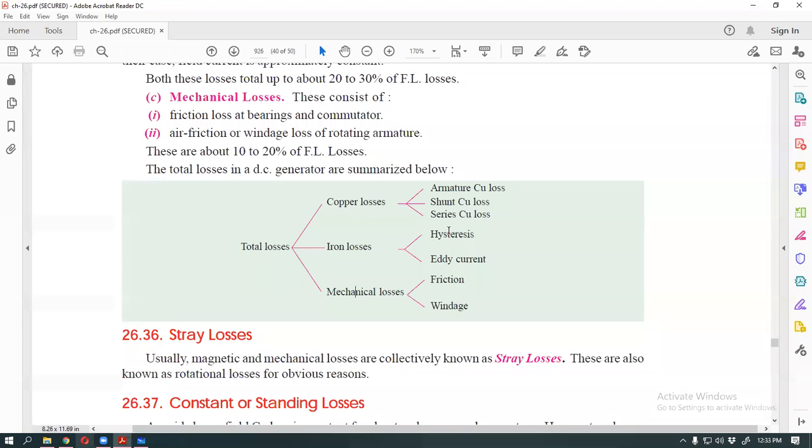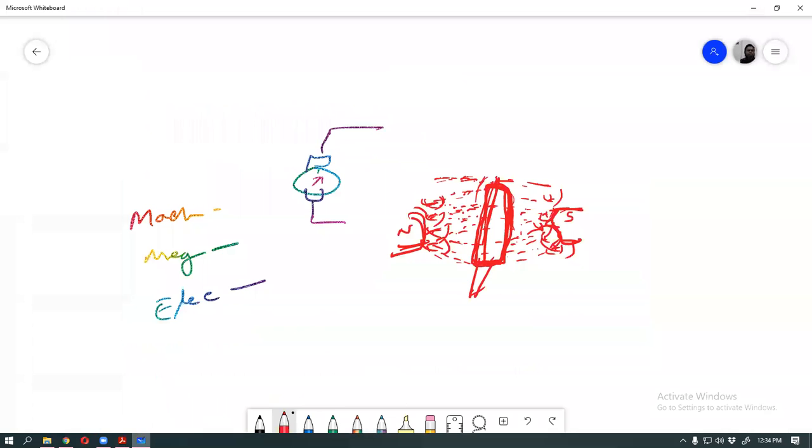But the shunt coil is also included in your generator. This is the shunt generator, or you design a compound generator, long shunt generator. So it must be short shunt, shunt and series loss. So these all are fixed. Suppose this is your generator.